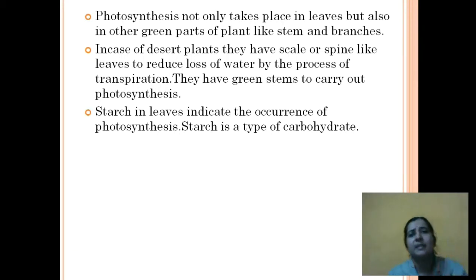Photosynthesis not only takes place in leaves but also in other green parts of plants like stem and branches. If you have observed the small herbs, you know herbs, shrubs and trees? If you have observed the herbs and shrubs, most of them, the stem part is also green in color. So even the photosynthesis takes place in the stem and branches, because they have the chlorophyll pigment in their stem cells as well as in their branch cells.